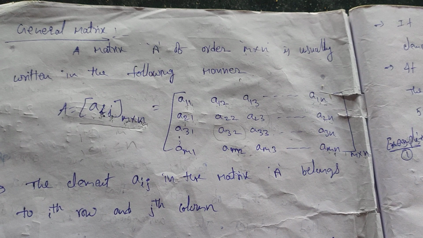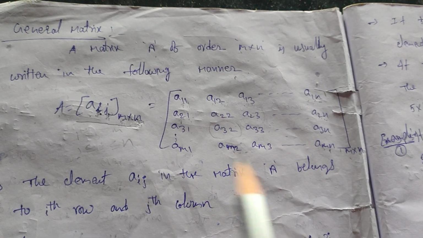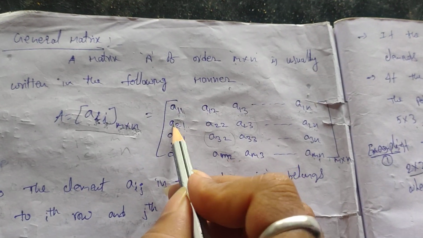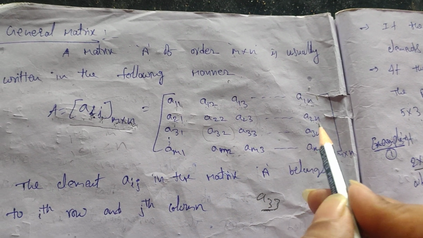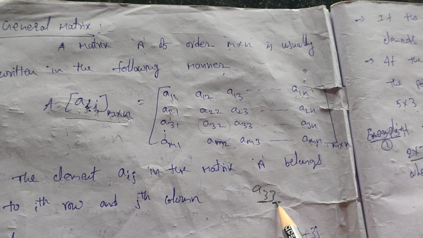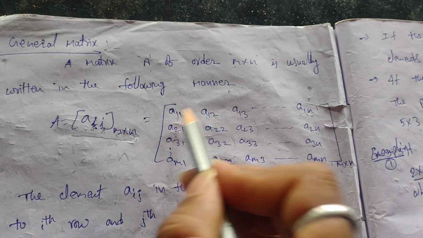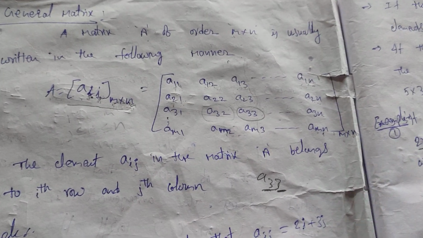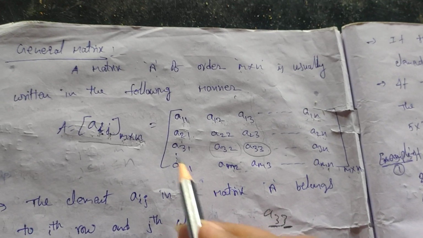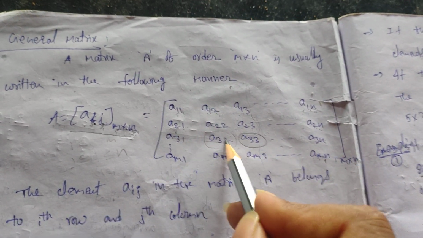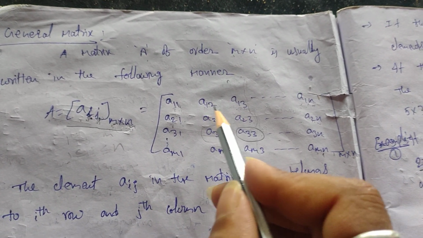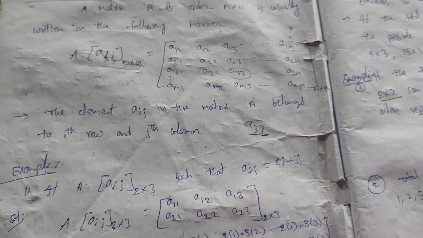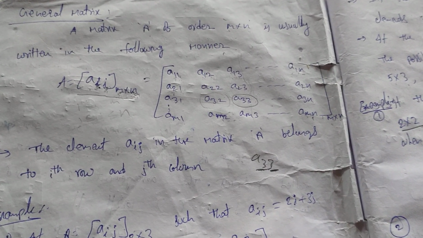So if you want to go to a33, what do you have to do? a33 means we have to go directly to the third row: first, second, third row. Then what is the column? 3. So go to the third column: 1, 2, 3. Where these two intersect, that is our a33 element. If you want to find a32, a32 means third row and second column. This one. If you want to find a13, a13 means first row and third column element. First row, third column element is this one, a13. Okay, so this is the way to find the element in that matrix.